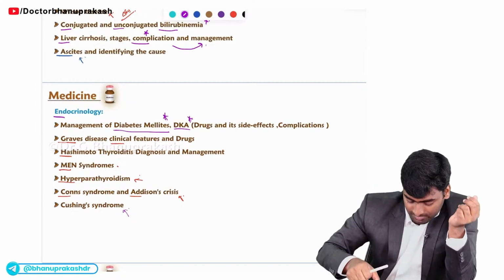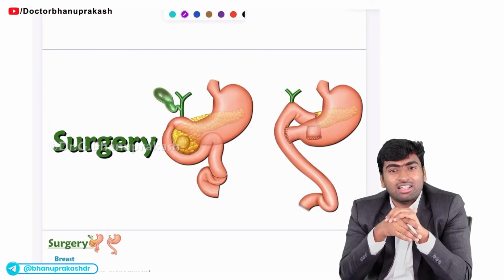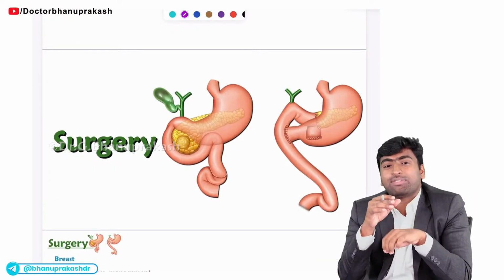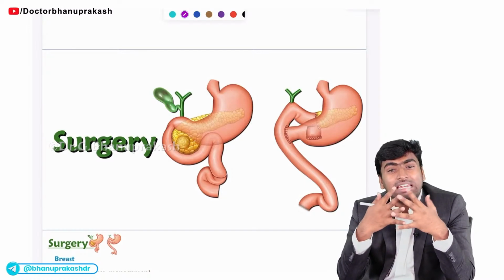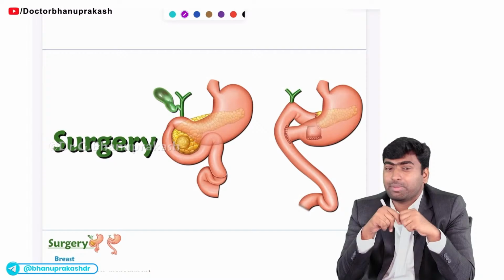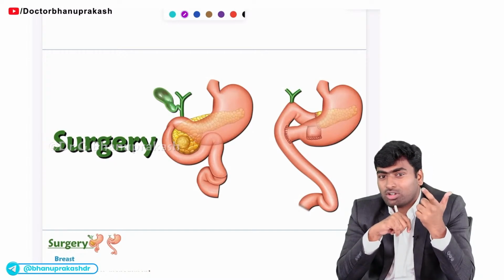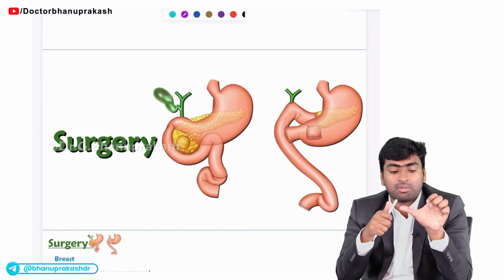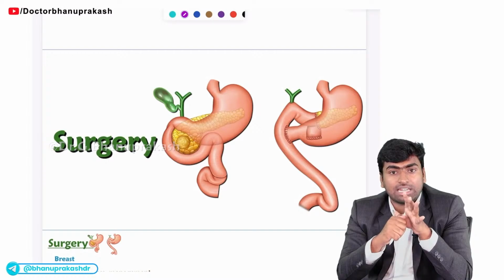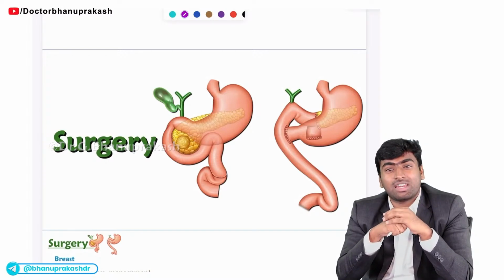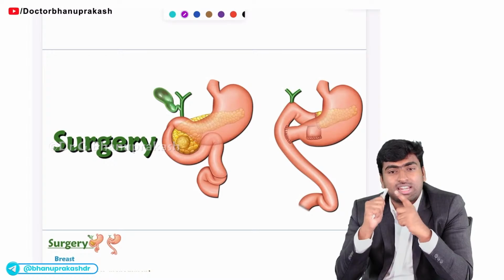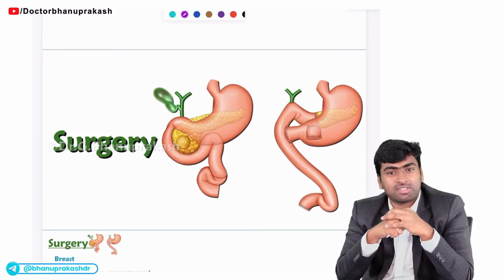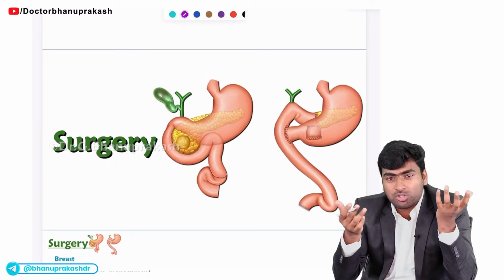Fine. Next we see the surgery. In surgery, there are at least 30 to 35 questions being asked, and most of the surgical questions are clinical based. And in surgery, if you ask me what are the few topics you should study for sure, they are the breast, GIT and thyroid. These are the 3 topics you should study for must. And if you get more time, then study general surgery, then see the rest of the topics. Fine. This is my approach for surgery.